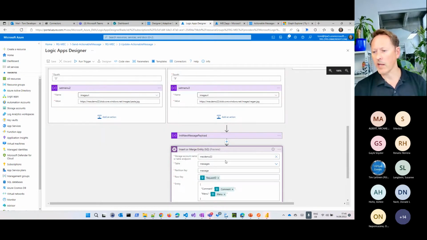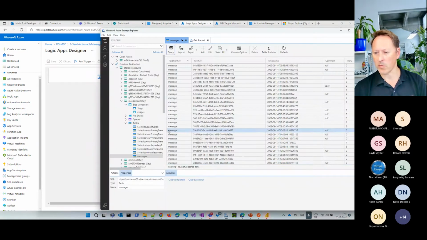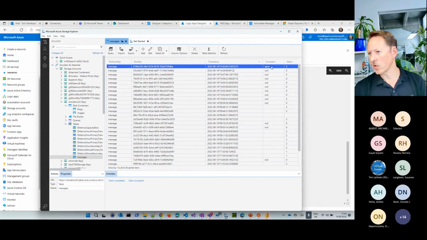And then we write the result to our table here. Remember, we had 28 results here. I can simply open the storage browser, 28 cached items. If I click refresh, we should now get 29 cached items. And we see the latest request. If we sort for timestamp descending, you see this is what I sent back. On this day, today, with the current time, spicy menu 3, for example.